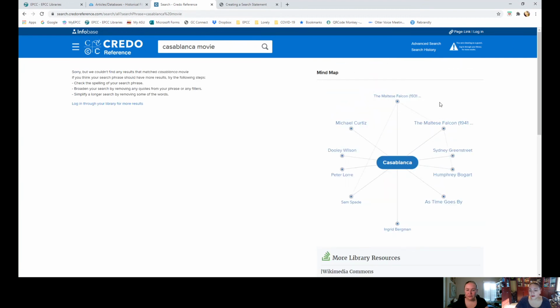Okay, this is a mind map. Is that accurate, or it doesn't look accurate? Yes, it is accurate. What's great about the mind map is that you can see topics that are related. If you've already looked into the film a little bit, that will help you better analyze how accurate the mind map is. You'll see the mind map pulling out actors in the film like Ingrid Bergman, Humphrey Bogart, Peter Lorre, but it's also pulling out related films like, for example, The Maltese Falcon, which also stars Humphrey Bogart as the character Sam Spade.